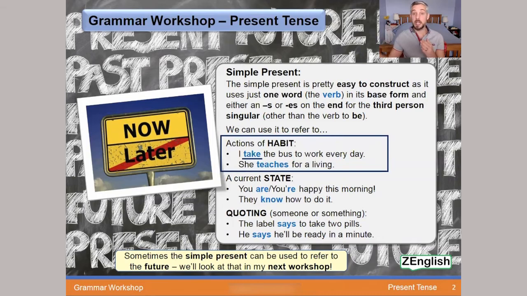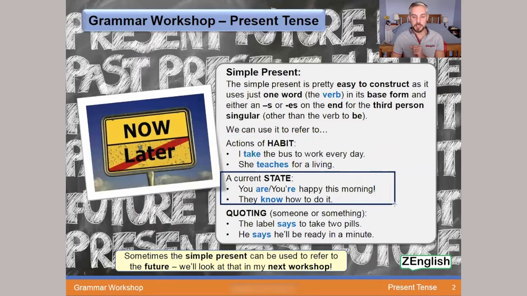I do this every day. It's an action of habit. I take the bus to work every day. He rides the train to work every day. She teaches for a living. Again, the verb to teach. And then the third person singular, we put es on the end, teaches. She teaches for a living. If you do something for a job, it's also an action of habit.